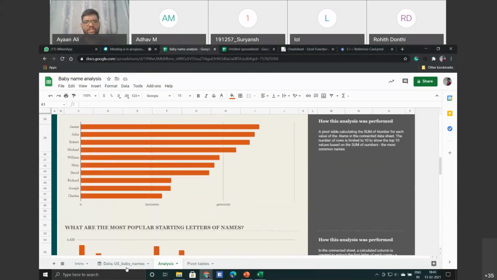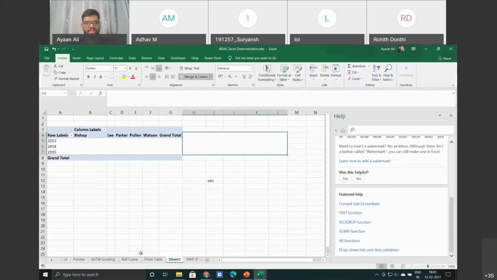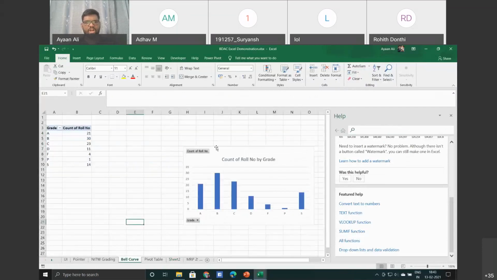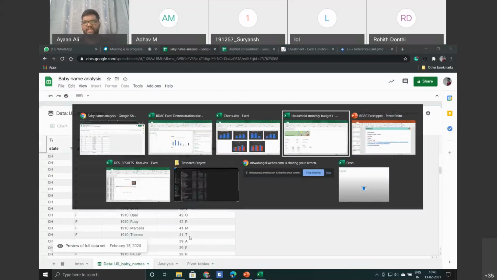You can just copy this data set and paste it to Excel. Then, like how I did this grading system, accordingly you can count the number of names. So like that you can just practice.